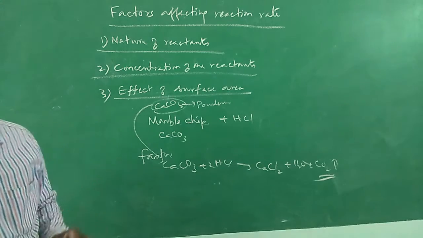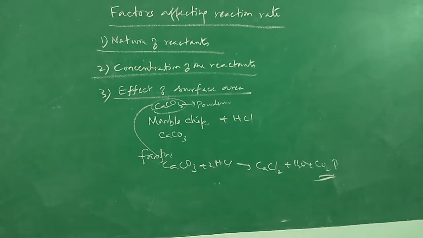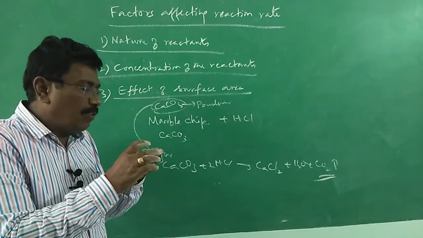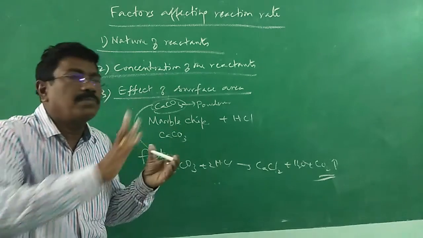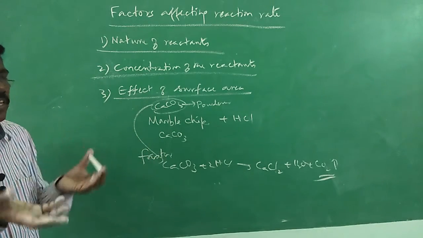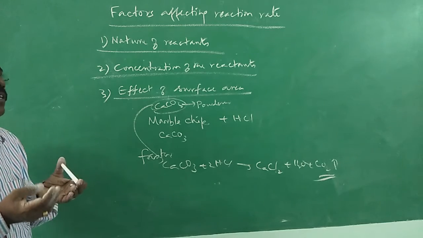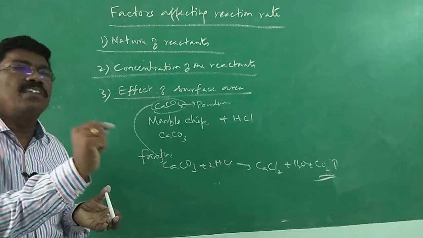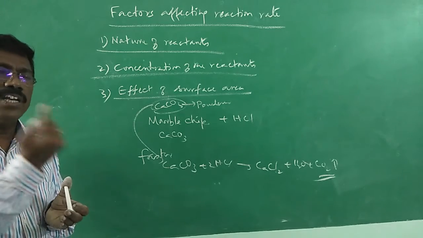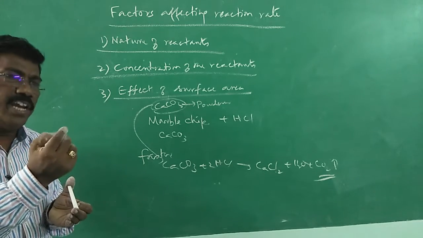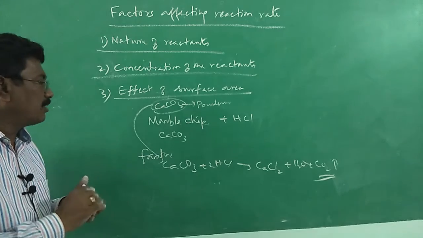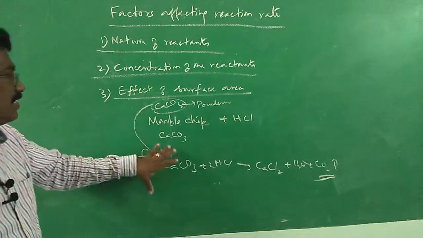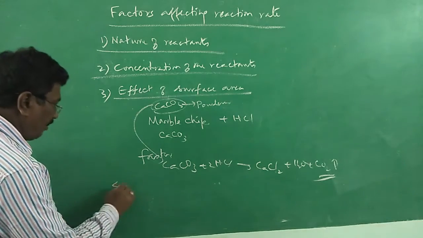In solid form, even chalk is made of calcium carbonate. In the bulk form, the reaction will take a longer time. If it is powdered and I allow it to react with hydrochloric acid, within no time the reaction will happen. Larger surface area. That's why we use finely powdered nickel. Nickel catalyst in the bulk form may be a catalyst, but finely powdered means the particle size will get reduced and therefore more surface area, and the reaction will be faster. That is about the effect of surface area. Then the fourth thing, effect of temperature.